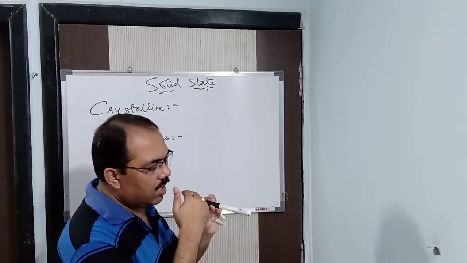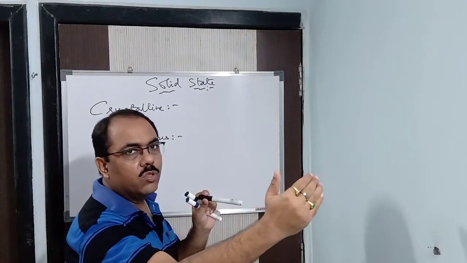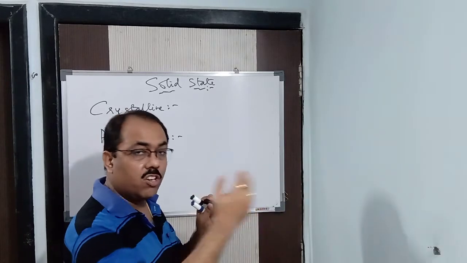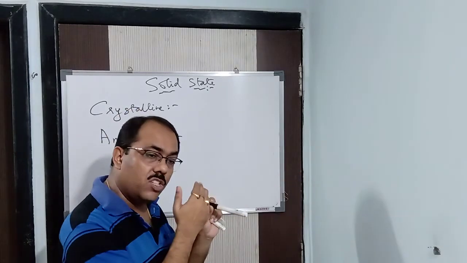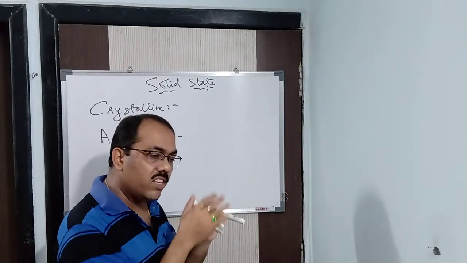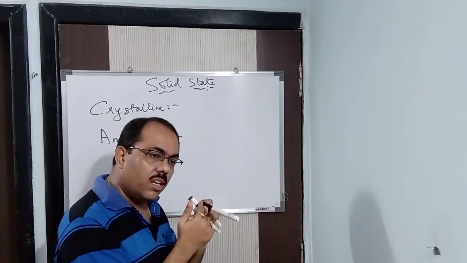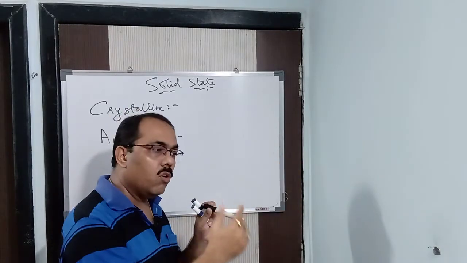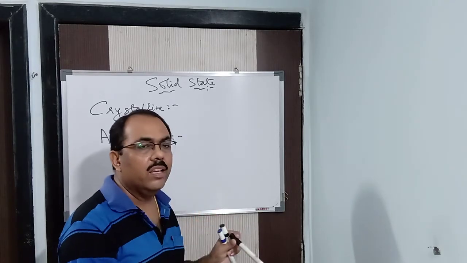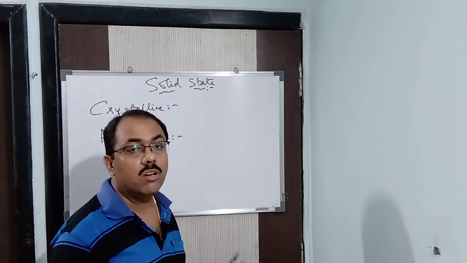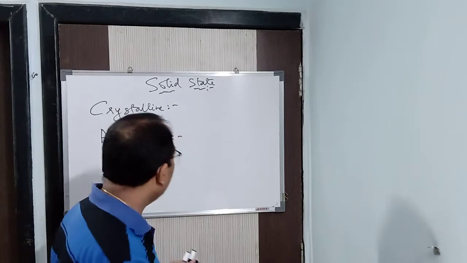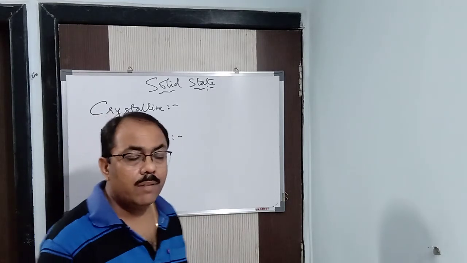That means the arrangement of the solid is the same throughout. If it is cylindrical, the cross section is the same throughout. If it is cubical, it will be cubical throughout. If it is cuboidal, it will be cuboidal throughout. If you break that solid at any cross section, you will find the shape is the same throughout. That is called long range order. Clear? Fine. Next we will come to short range order.